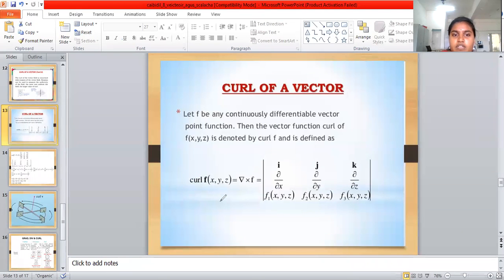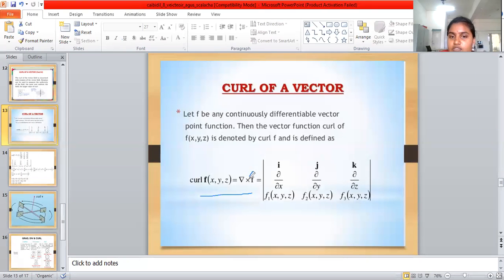The curl is the operator crossed with the vector field, and the resultant value is the curl of the vector field. Two vectors crossed also give a vector, so the curl of a vector field is also a vector. The operator is del = ∂/∂x i + ∂/∂y j + ∂/∂z k.